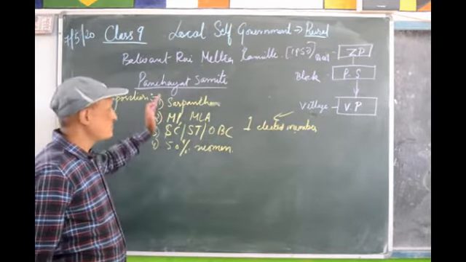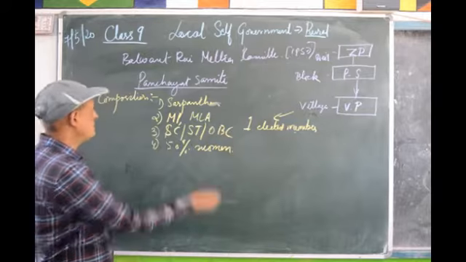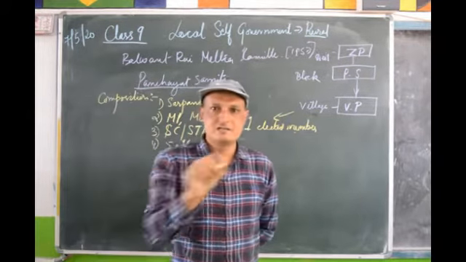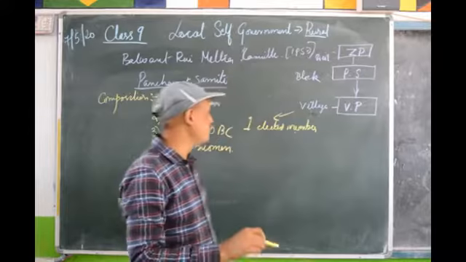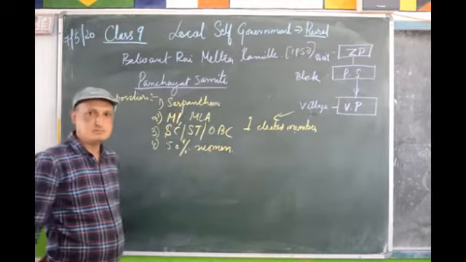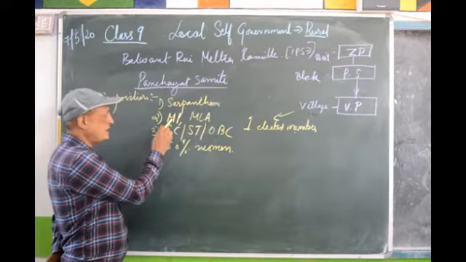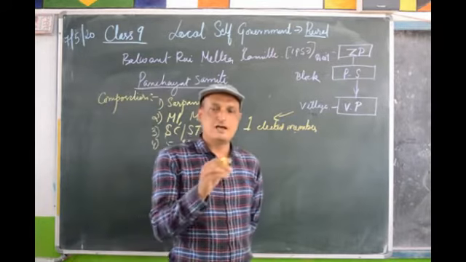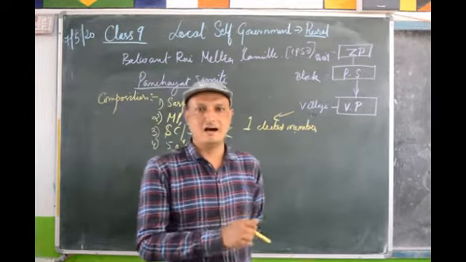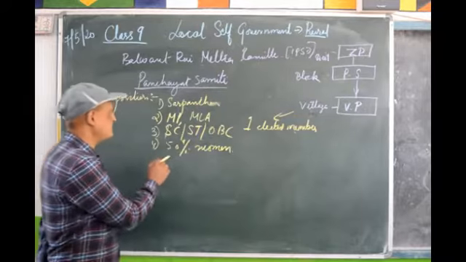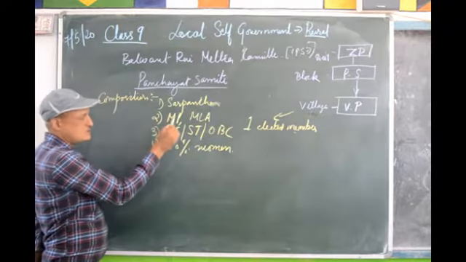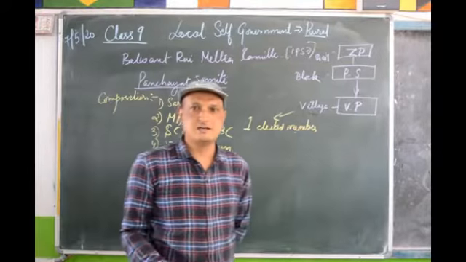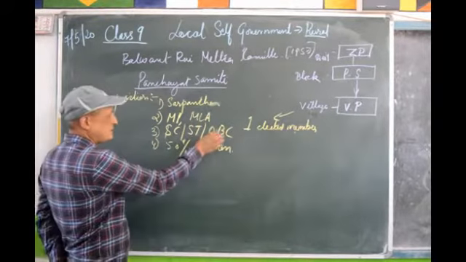Once again, the composition: all the sarpanches of the different villages within that block are the members of the Panchayat Samiti. Second, if there are any MPs, MLAs within that block, they will be the members of the Panchayat Samiti. Third, there are reservations for the scheduled castes, scheduled tribes and other backward communities.